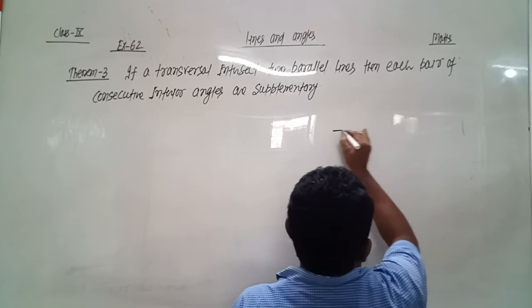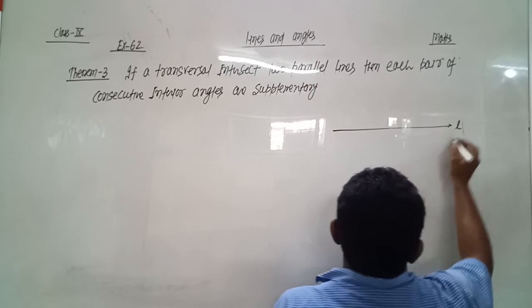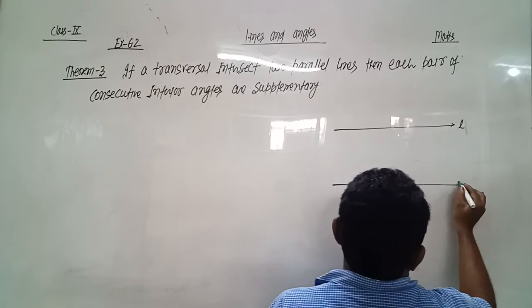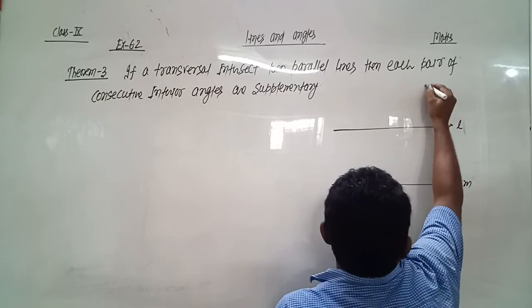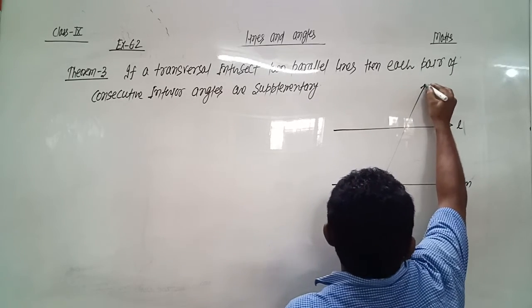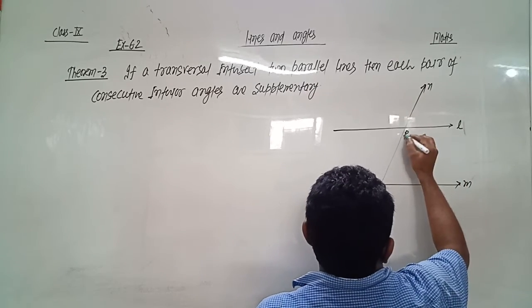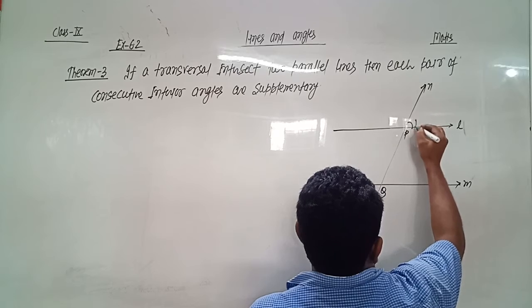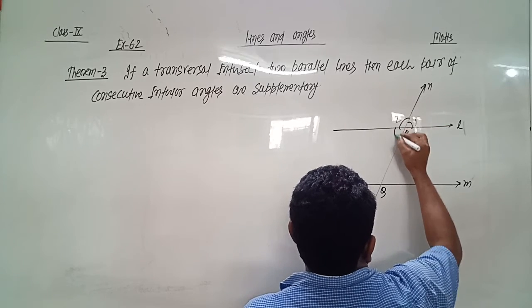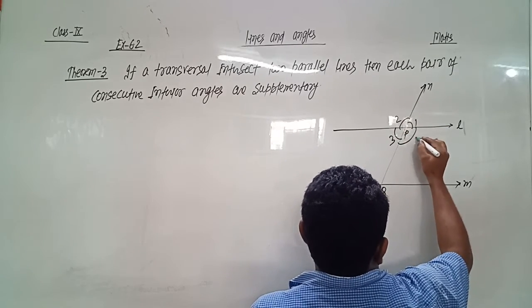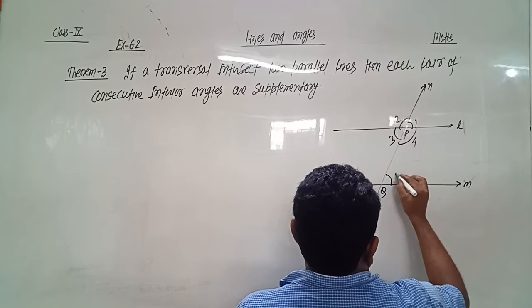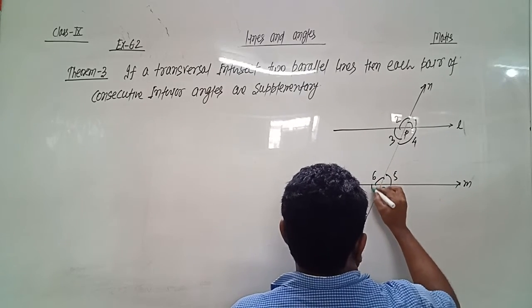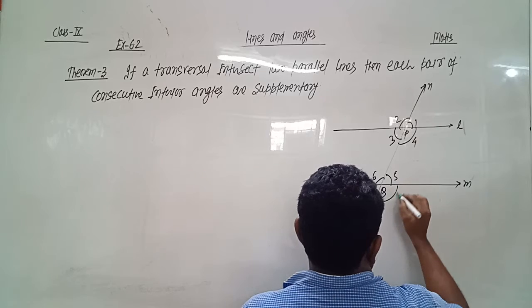So firstly we draw the diagram. There are two parallel lines L and M, and N is a transversal which intersects these two parallel lines at points P and Q. Name the angles 1, 2, 3, 4, 5, 6, 7 and 8.